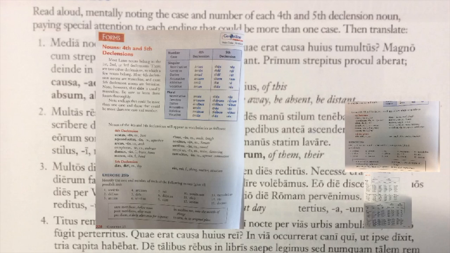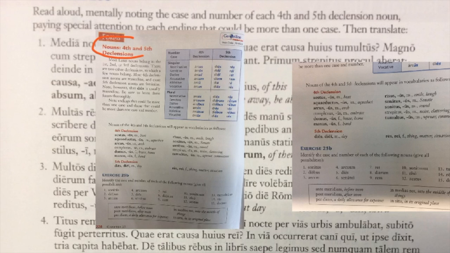Here in chapter 25, the book has introduced the fourth and fifth declensions, which are two new sets of case endings for nouns. This exercise here, exercise 25C, is reviewing the fourth and fifth declensions. So we're translating some sentences and we're noting fourth and fifth declension nouns that appear.